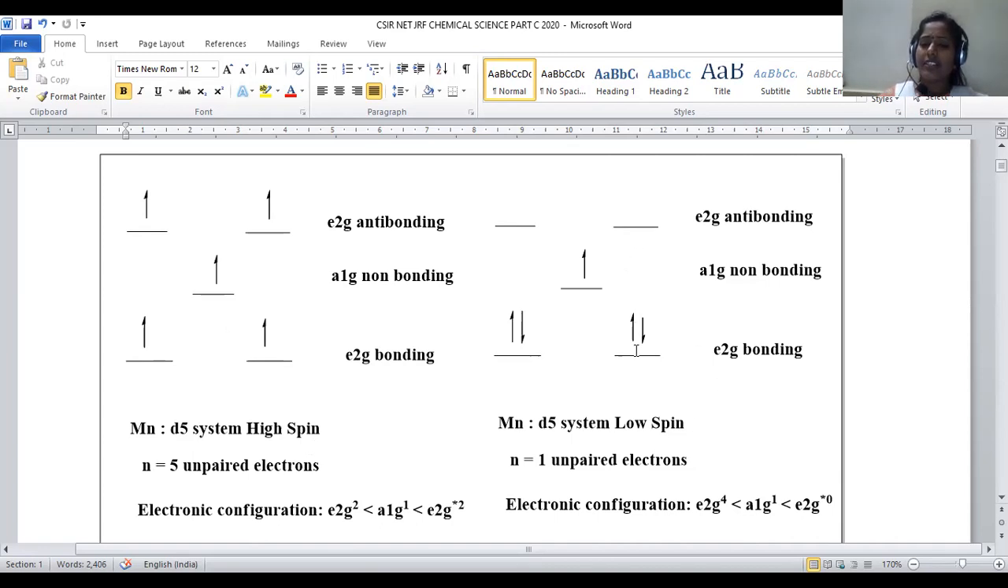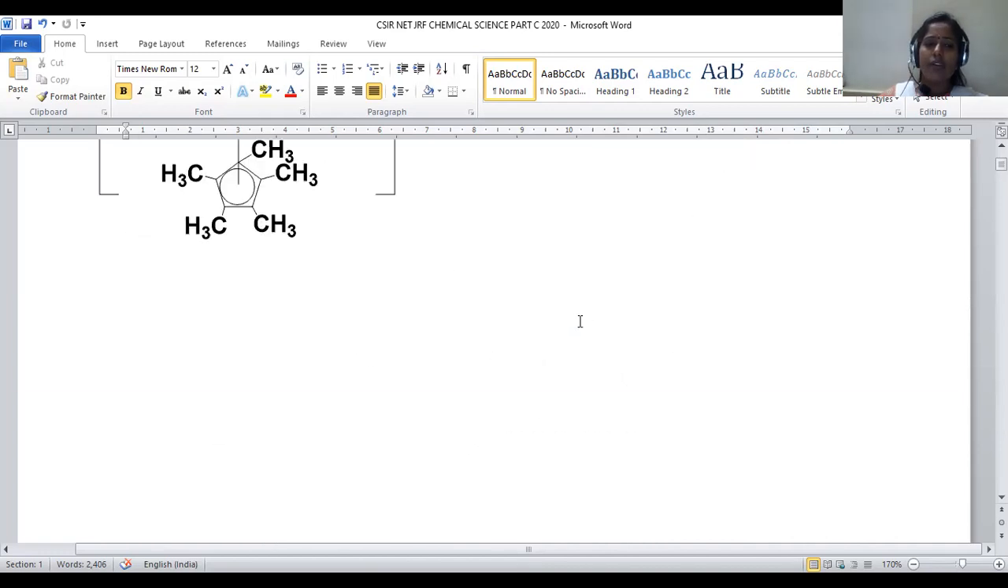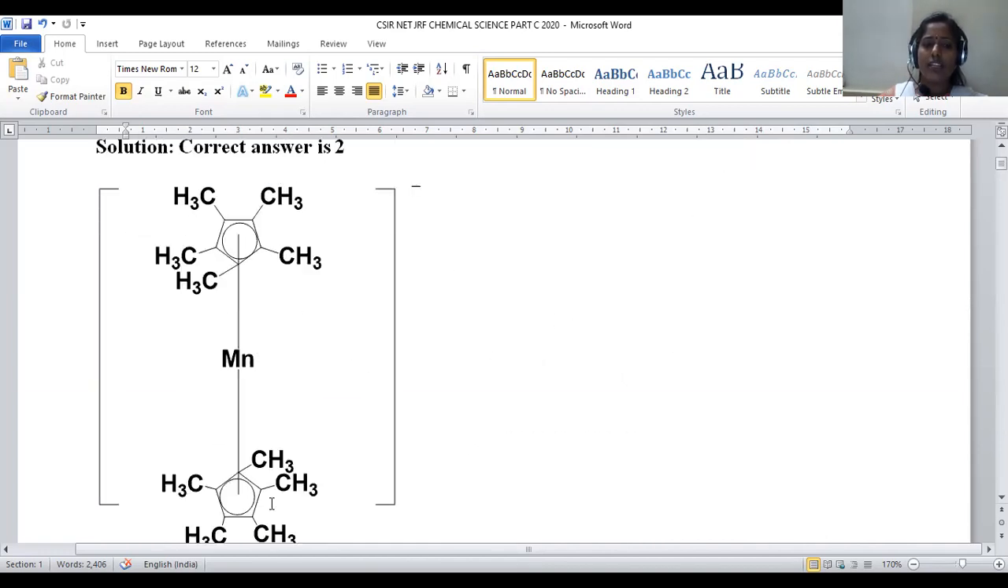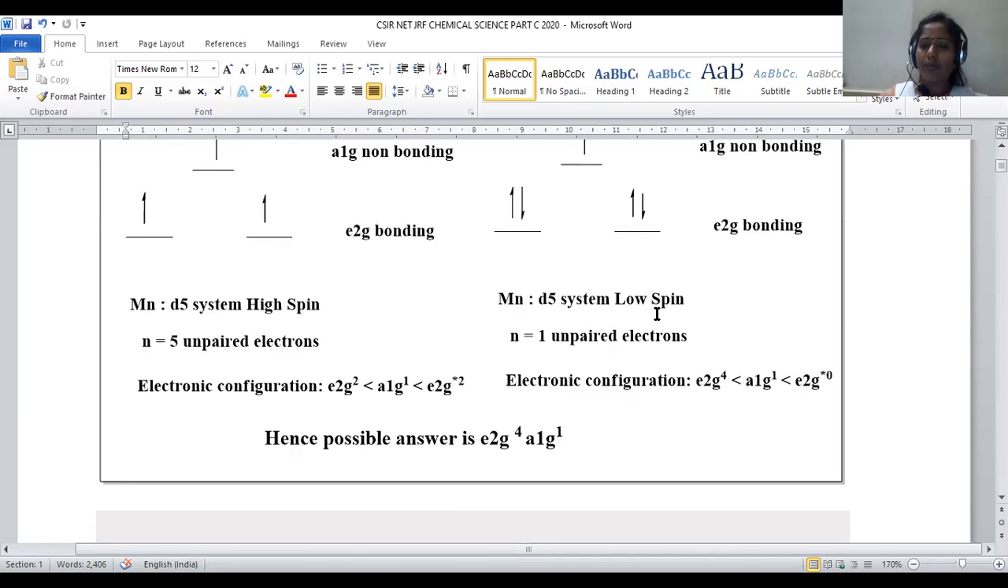Next, the d5 system of low spin is considered. In low spin, what is the strategy? First 2 electrons enter the e2g bonding level. Later, electrons get paired. Under low spin complex, pairing up of electrons is always possible. Then the extra electron enters the next level, the a1g non-bonding level. So this is the low spin filling of the d5 system of manganese. Whenever we observe this complex, manganese is associated with a strong field ligand. Hence, we can regard this as a low spin complex.